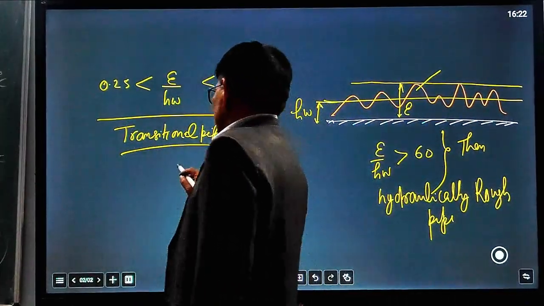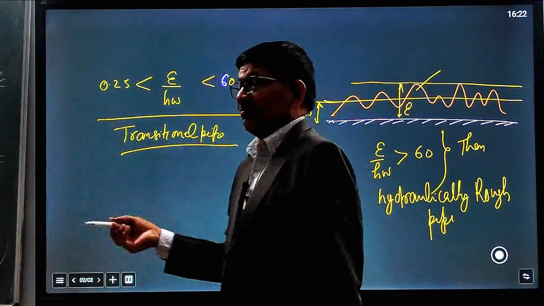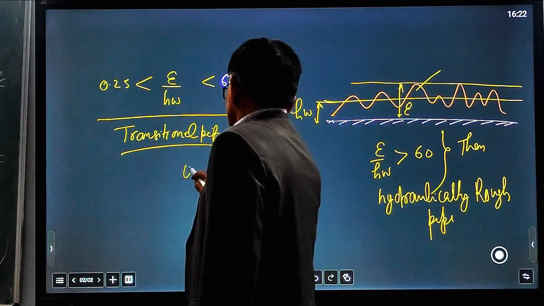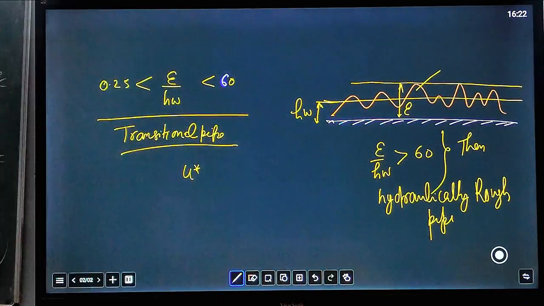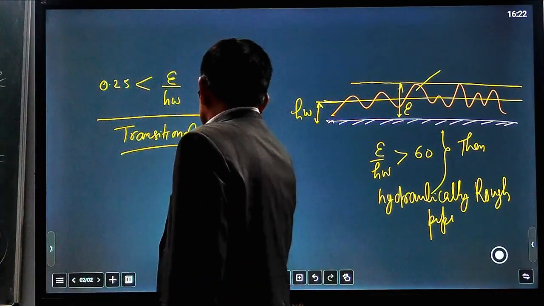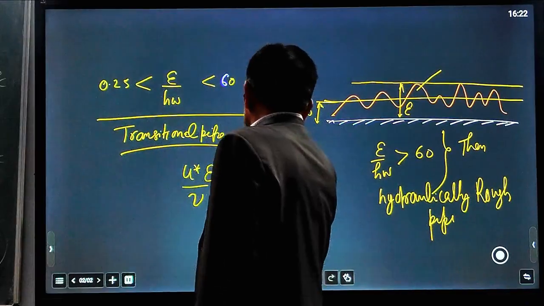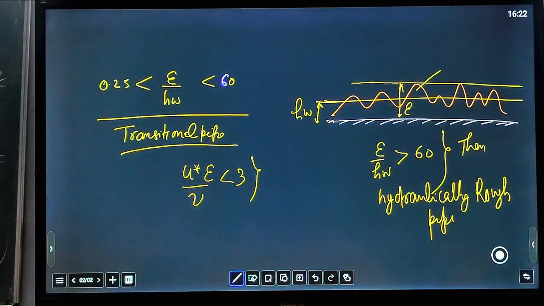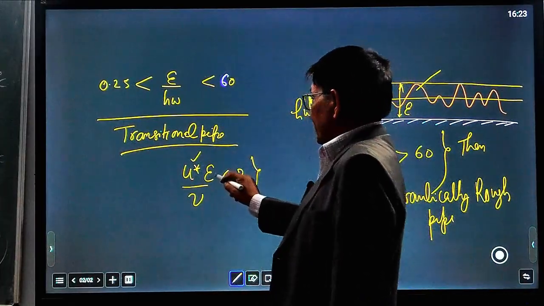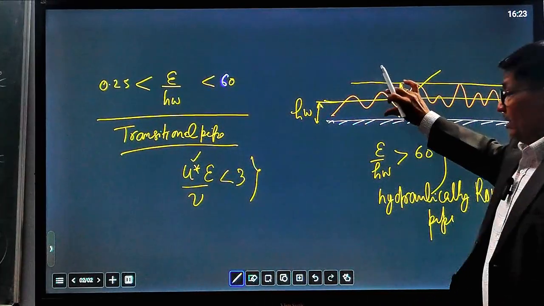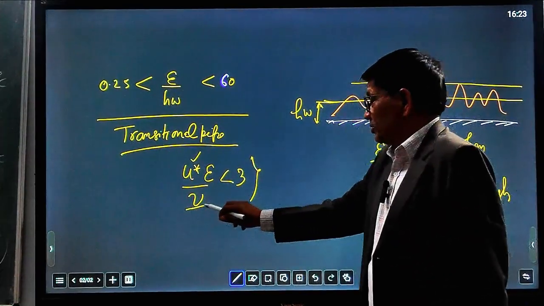There is another way of defining roughness, using U star epsilon upon nu. Here U star is the shear velocity, epsilon is the thickness of the roughness, and nu is the kinematic viscosity.